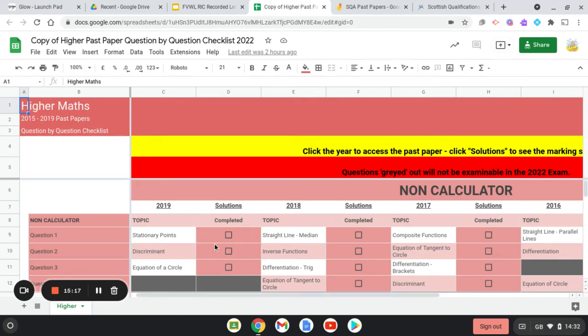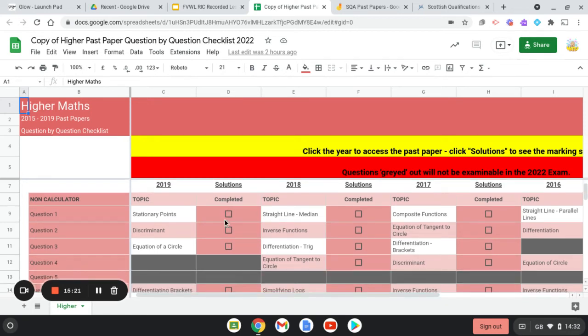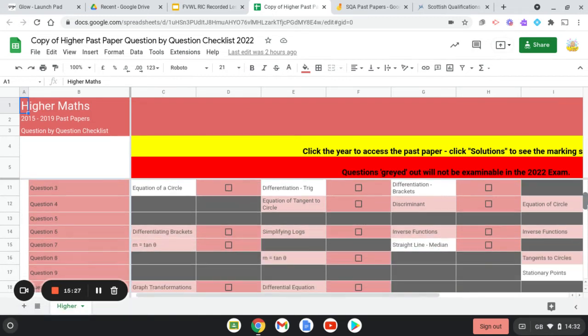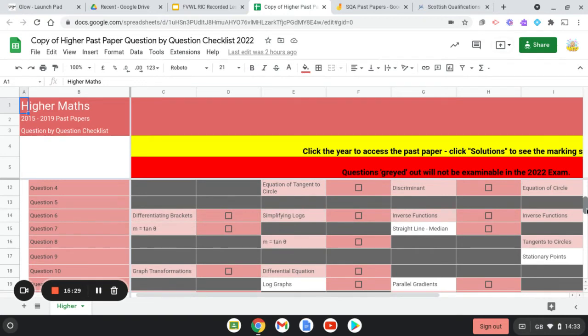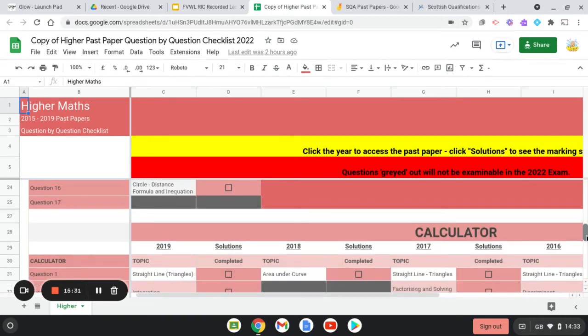And people at Wallace High School have very kindly put them into topic order, and they've greyed out the topics that are no longer going to be assessed in your final exam this year.